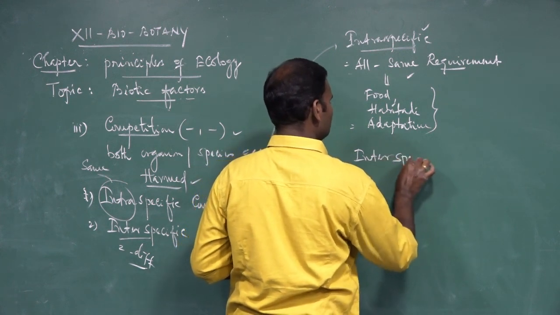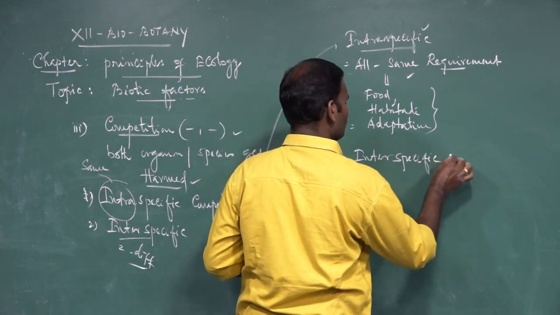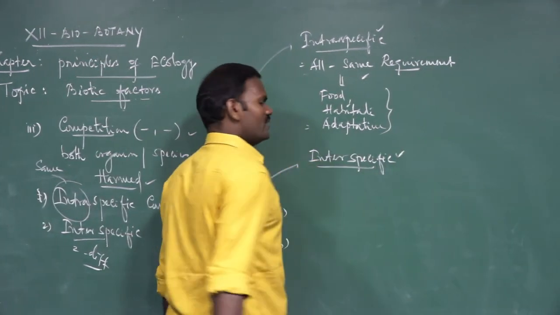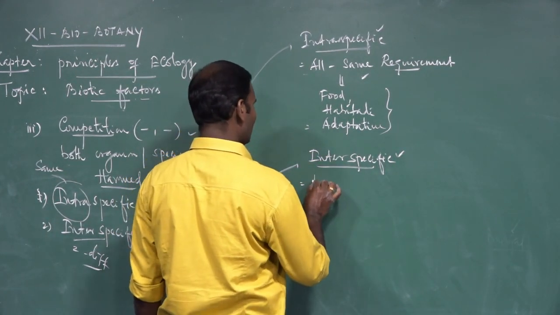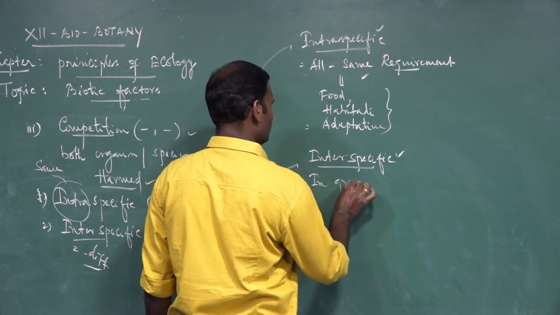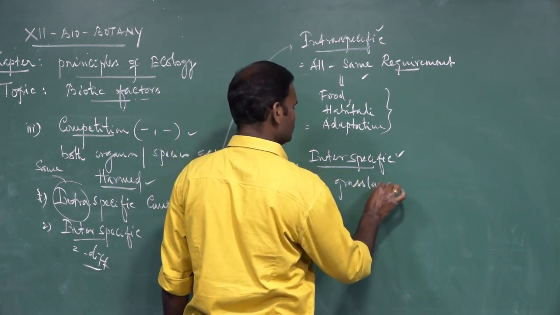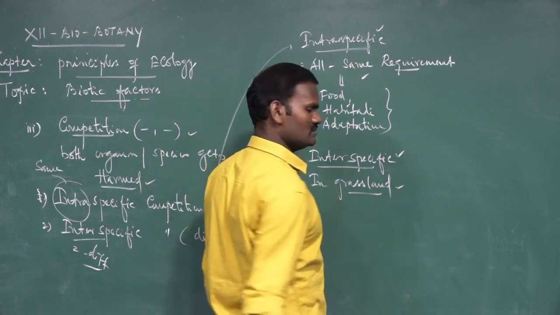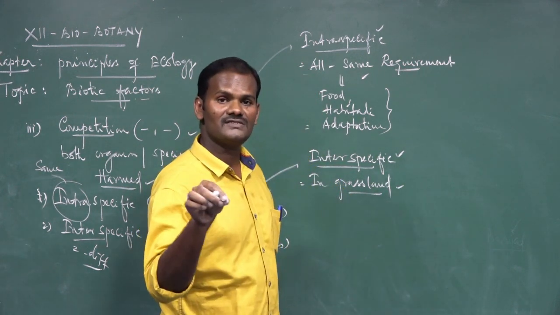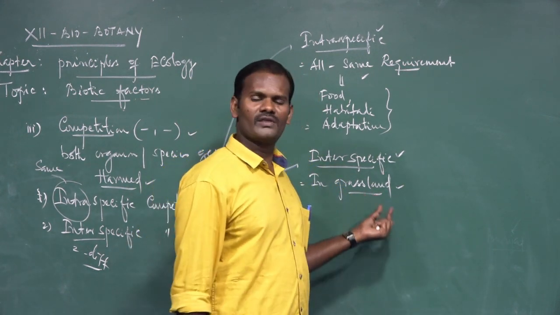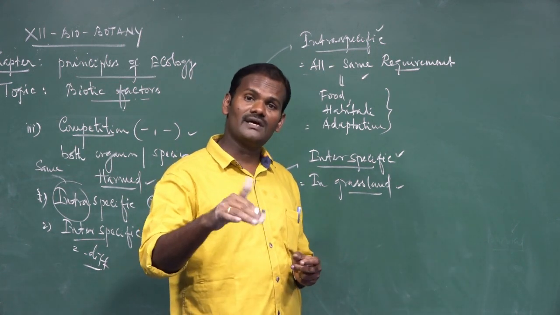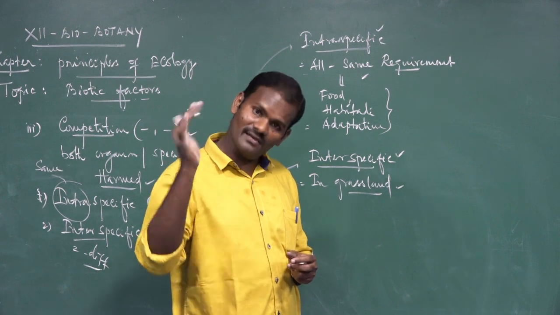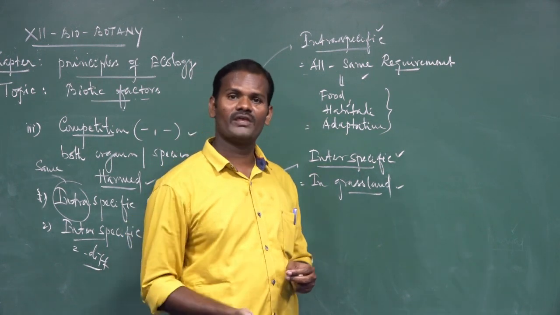The second one is interspecific competition among individuals of different species. For example, grassland. In a grassland, among the species of grasses growing there, there may be little competition, since there is enough water and enough food.